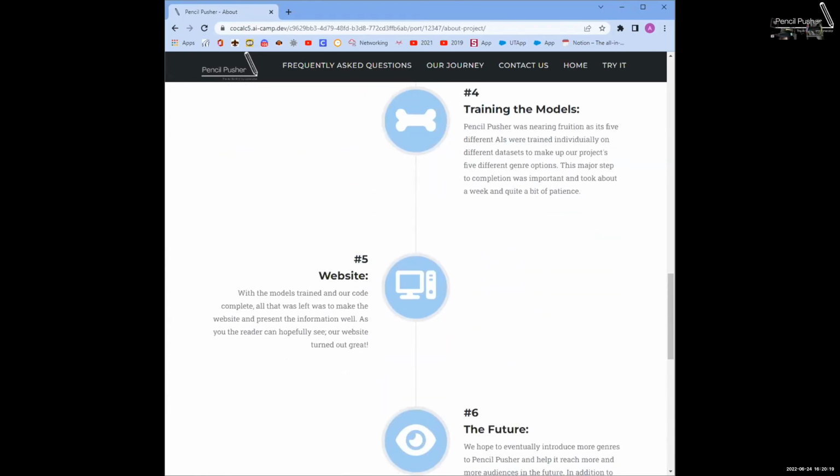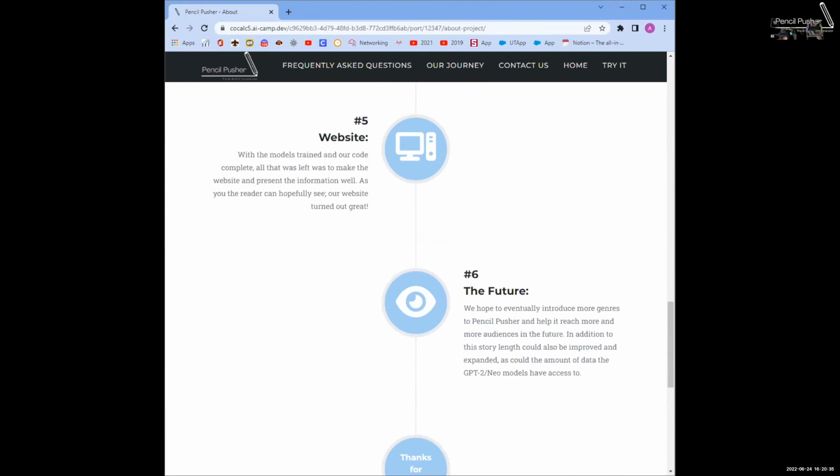The most difficult and most stressful part was training our models. The amount of data required to download all of these models was so big that it crashed one of our teammates' computers. Our website was overall the best thing that ever happened to us because it showed all of our hard work paid off. It had all of our work, all of our models, all in one website, and that really made all of us feel good.